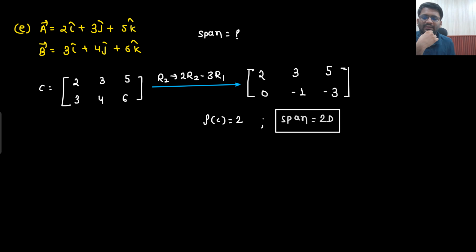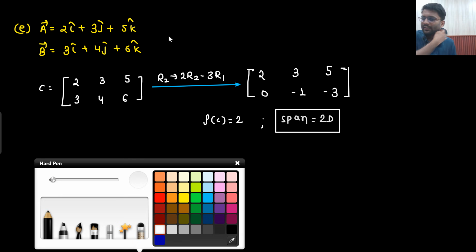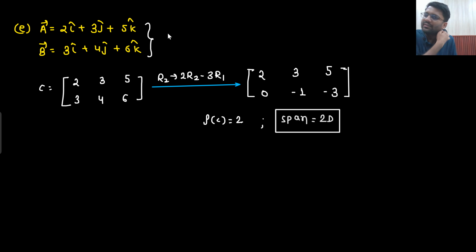What about the vectors? What kind of vectors were we having? We were having 3-dimensional, 2 independent vectors.